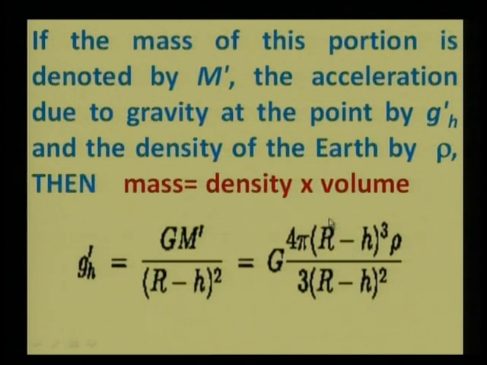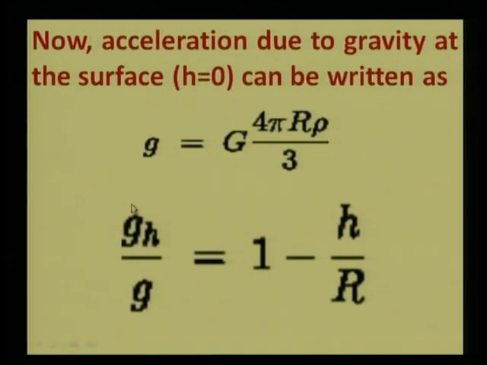So what is the radius? The radius is R minus h. So if we replace this M dash by 4 by 3 pi (R minus h) whole cube into rho, where rho is the density of the earth, then the equation assumes this form. Here (R minus h) whole square is there in the denominator, and in the numerator it is (R minus h) cube. So finally this equation will assume this form.